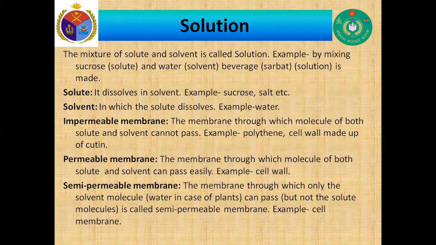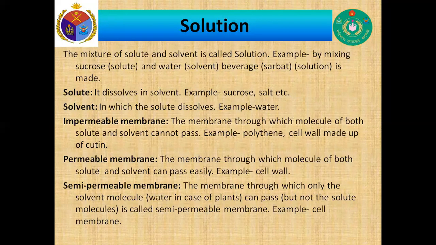Now, my dear cadets, solution. What is a solution? The mixture of solute and solvent is called a solution. Example: by mixing sucrose, which is the solute, and water, which is the solvent, a beverage, that is sherbet, a solution, is made. What is a solute? It dissolves in a solvent. Example, sucrose, salt, etc. Solvent is that in which the solute dissolves. Water is the best example of a solvent.